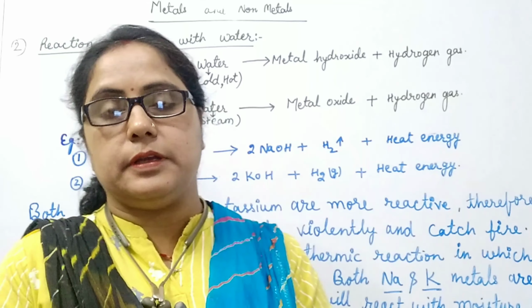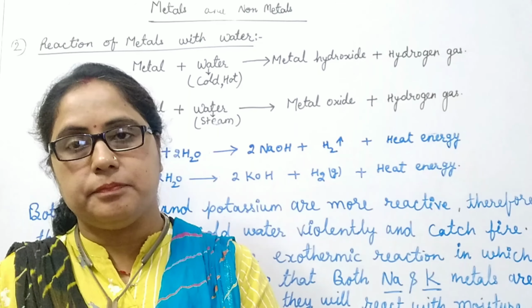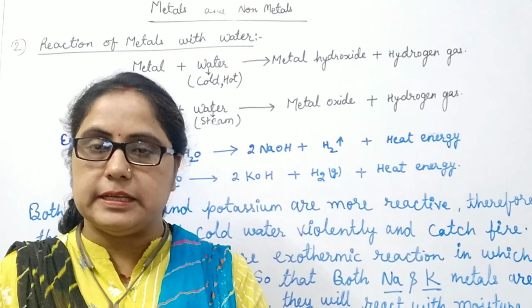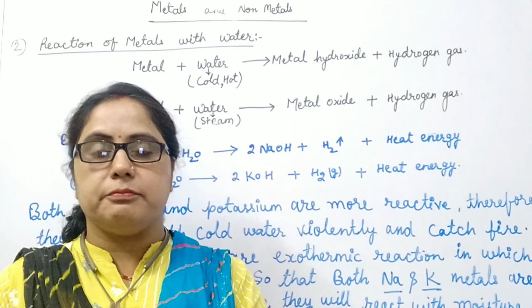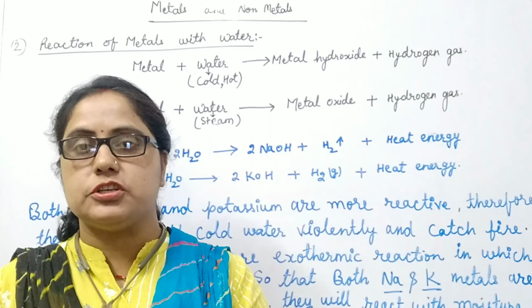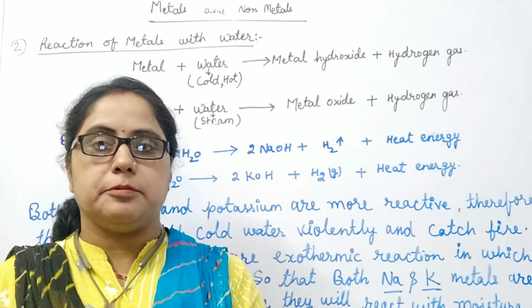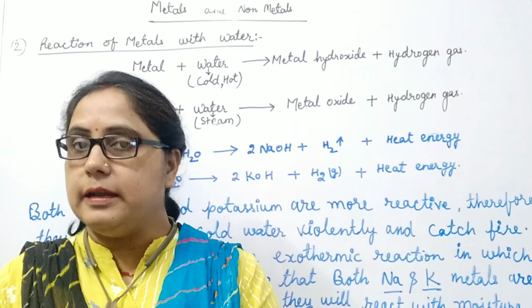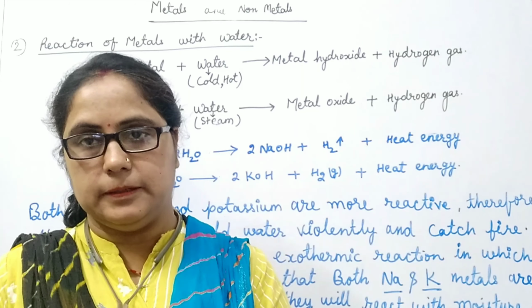When metal reacts with water, it forms metal hydroxide or metal oxide and hydrogen gas. The reactivity of metal with water is also linked with the position of metals in the reactivity series. Metals which are higher in the reactivity series react even with cold water.